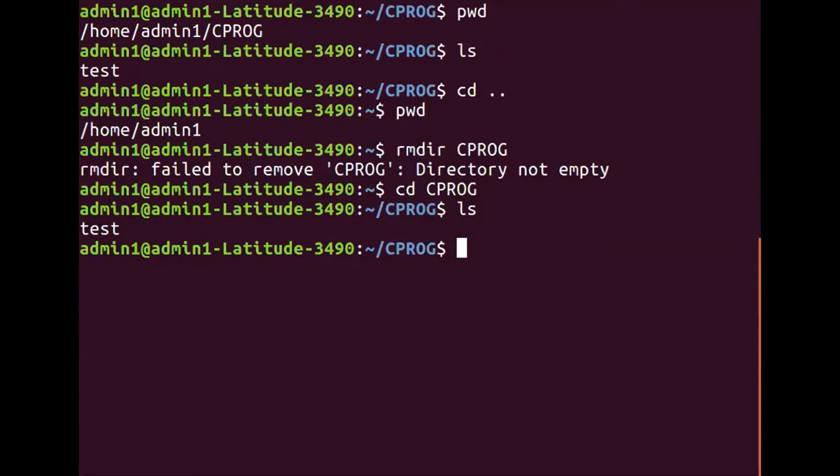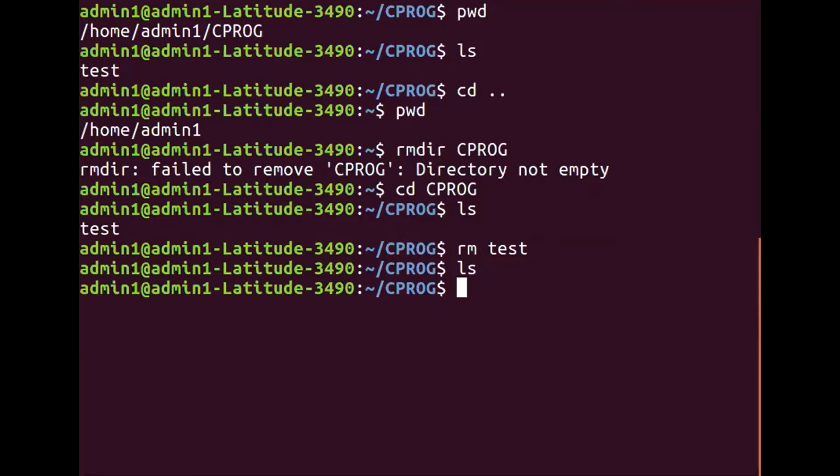Okay, good, I am getting the correct answers. So I will use the command rm. Now, rm test will remove the file called test, and I'll get a dollar prompt, and then I will say ls. Correct. So this particular directory CPROG is empty as of now. That means the first condition I have satisfied. What is that? The directory which you are planning to remove should be empty.